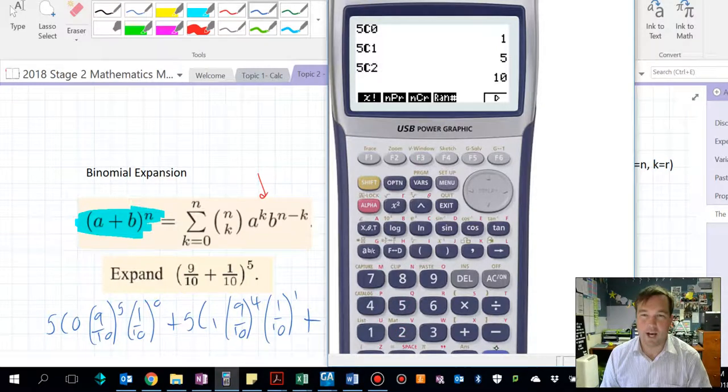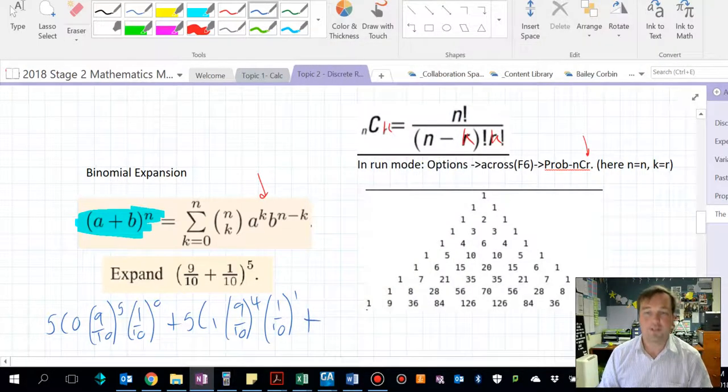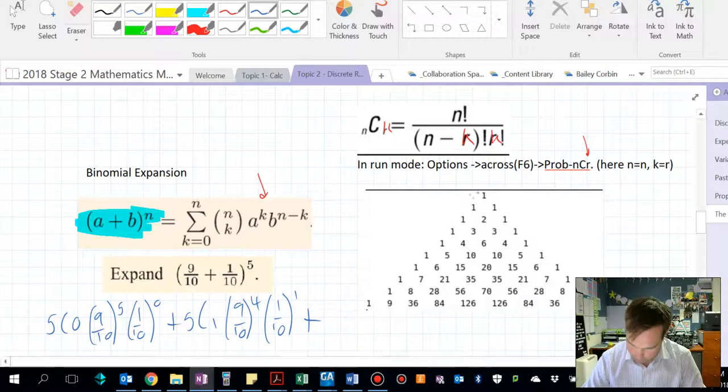Now you might ask how I am predicting them. Well, the prediction is related to Pascal's triangle. That's this triangle here. You'll have seen the pattern before. Each of these rows has a number, so think of this as row 0, 1, 2, 3, 4, 5.